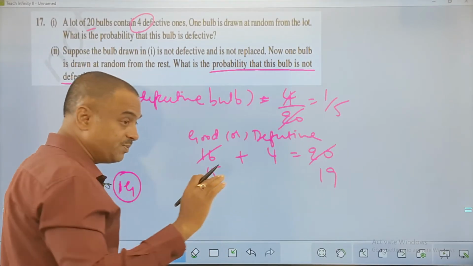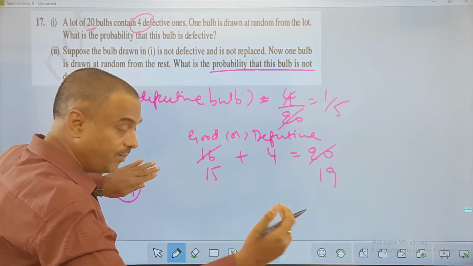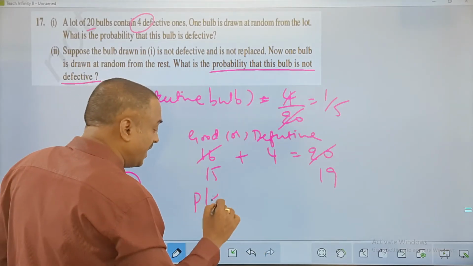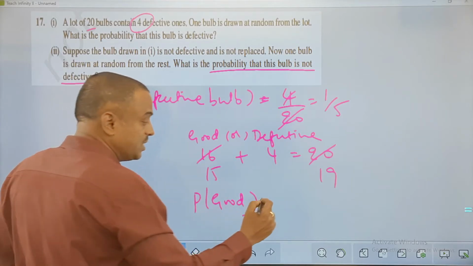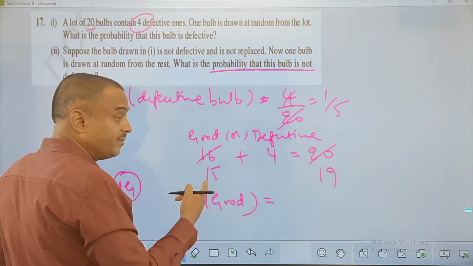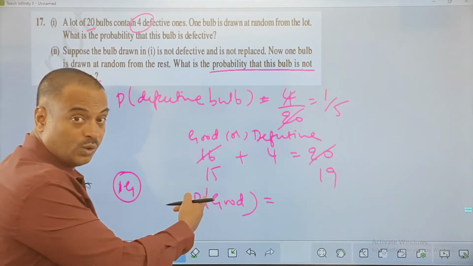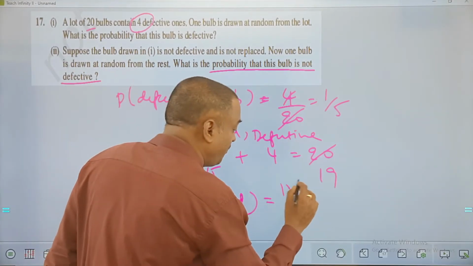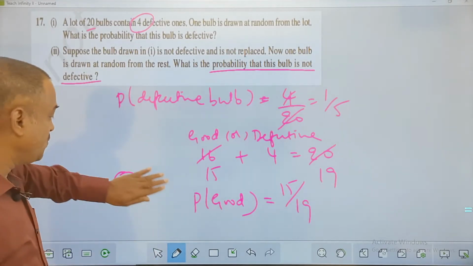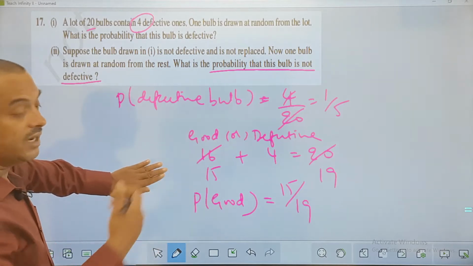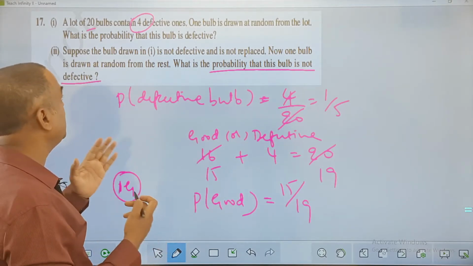Now the question is, what is the probability that the bulb is not defective? That means now he is making a second draw. Forget about the first draw, he is making a second draw. So, probability of getting a second bulb that is not defective, that means it should be a good one. So, how many good ones are left? 15. Earlier it used to be 16, one we kept aside. So, we are left with good ones as 15. So, it is 15 out of 19 that has to be the required answer. So, this one you will not consider, and remaining only you will take into consideration. In the second draw he said. Please understand, this is a question.